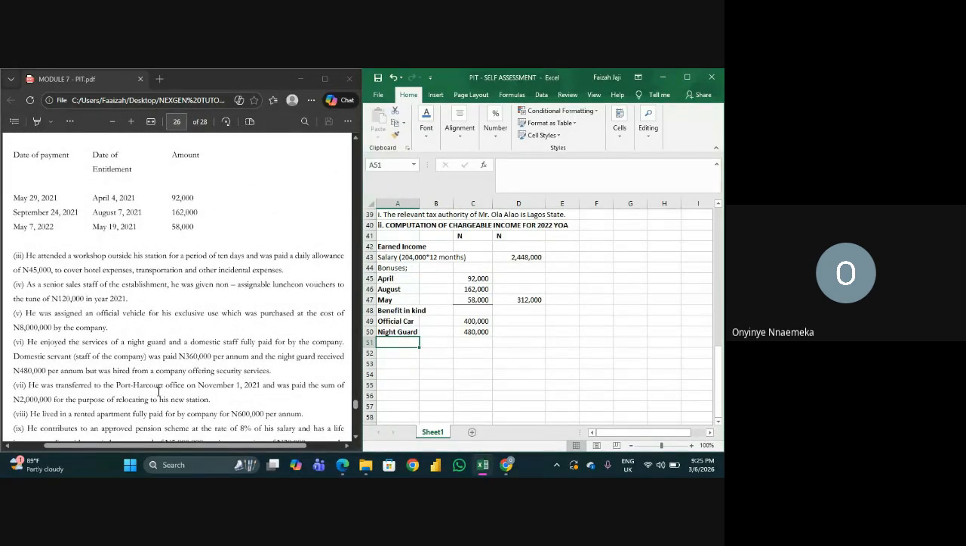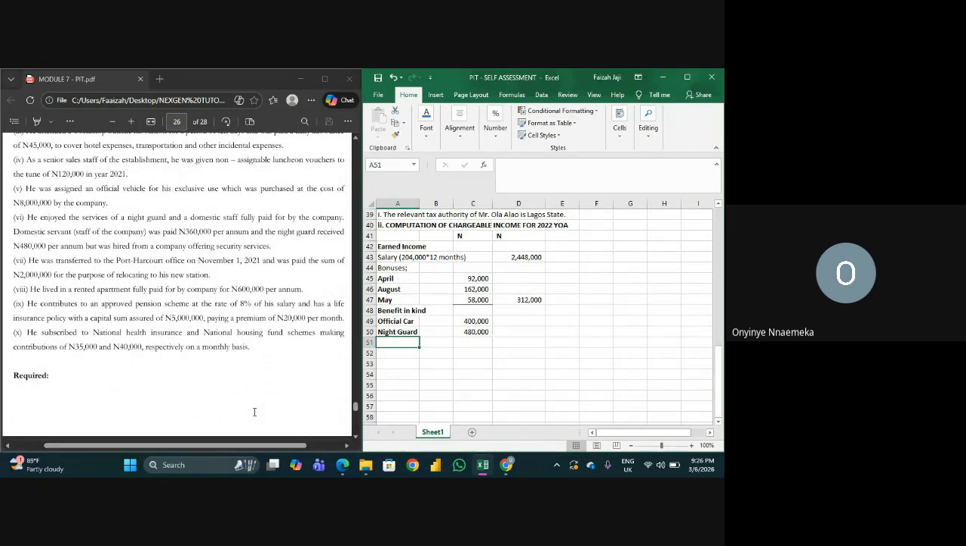He was transferred to Port Harcourt on November 1st and was paid the sum of 2 million for the purpose of relocating. Is this a benefit in kind? Is this an income? Yes, no. Why? Is it for the apartment? Not the apartment though. He was transferred to Port Harcourt and they paid him 2 million for purpose of relocation.